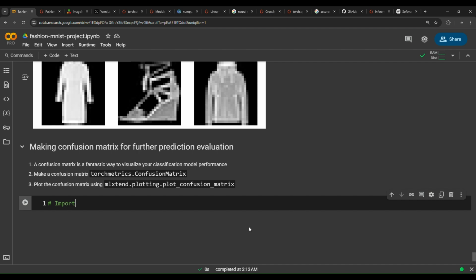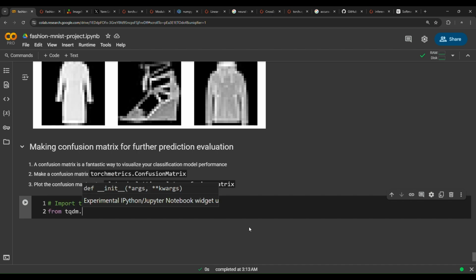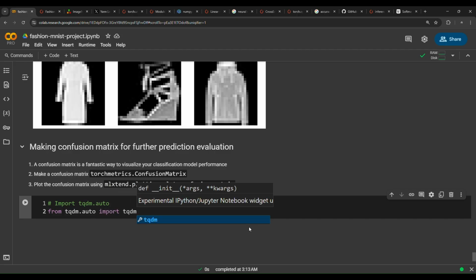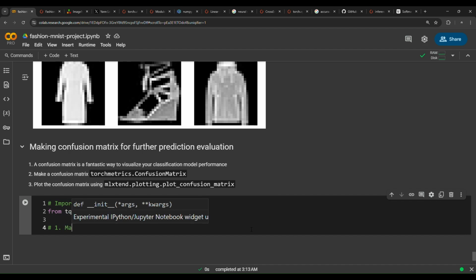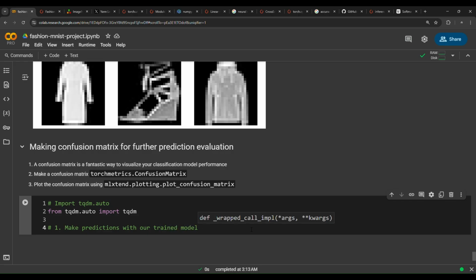So import tqdm.auto, so from tqdm.auto import tqdm. 1. Make predictions with our trained model on the test dataset.